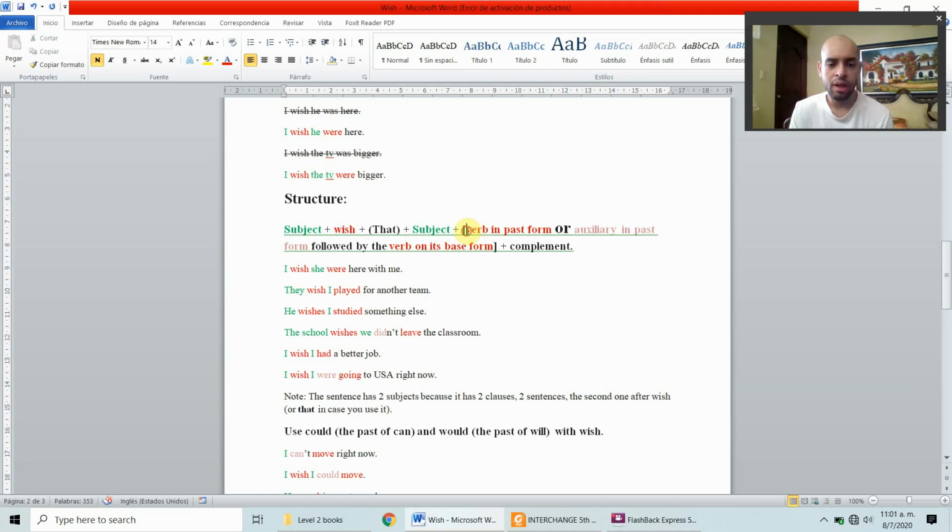Subject plus verb in the past form. Okay, pay attention to this part. Subject plus verb in the past form or the auxiliary in past form. The auxiliary you are using in the past form, and then followed by the verb in its base form. So you can use the verb in the past form or you can use an auxiliary in the past form followed by the verb in its base form plus the complement. You can use this or this.